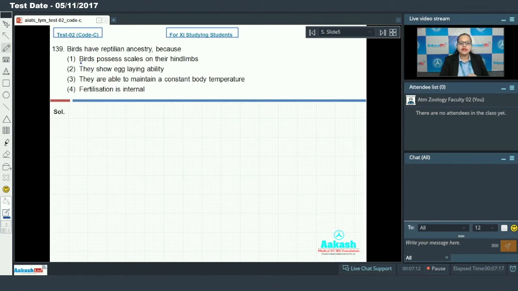That is question 139, which says birds have reptilian ancestry because. मतलब कि birds के जो ancestor थे वो reptiles थे. इसका कैसे पता चलेगा? मतलब कि reptiles के कोई features birds में हो, then we can link that birds have reptilian ancestry. First option says birds possess scales on their hind limbs. This is the answer for our question because epidermal scales are present on the body of reptiles. So it is a reptilian feature.